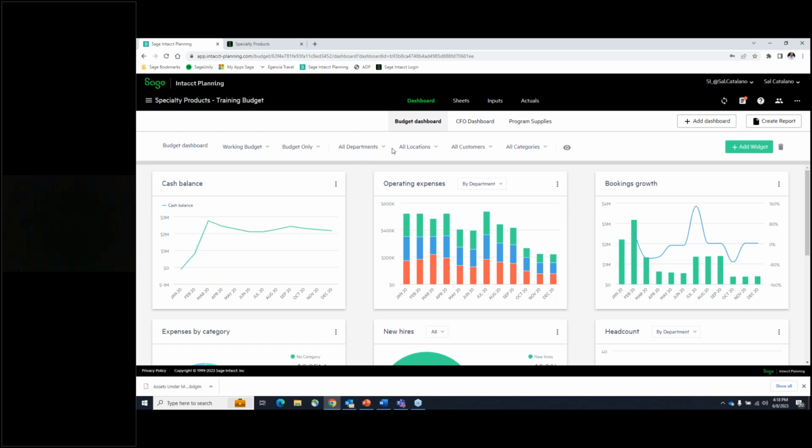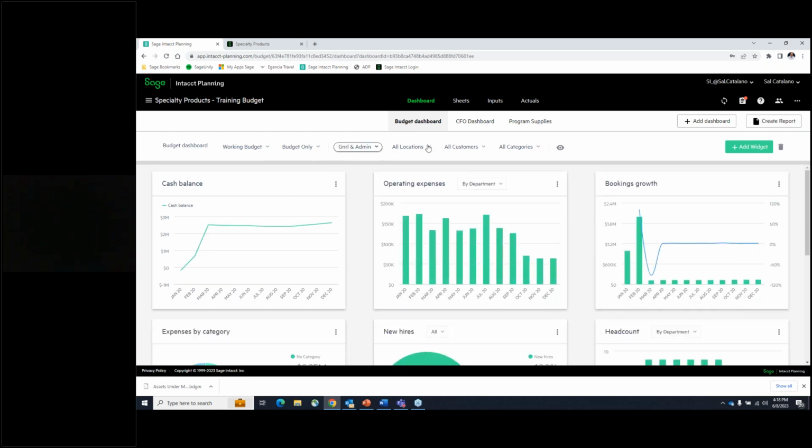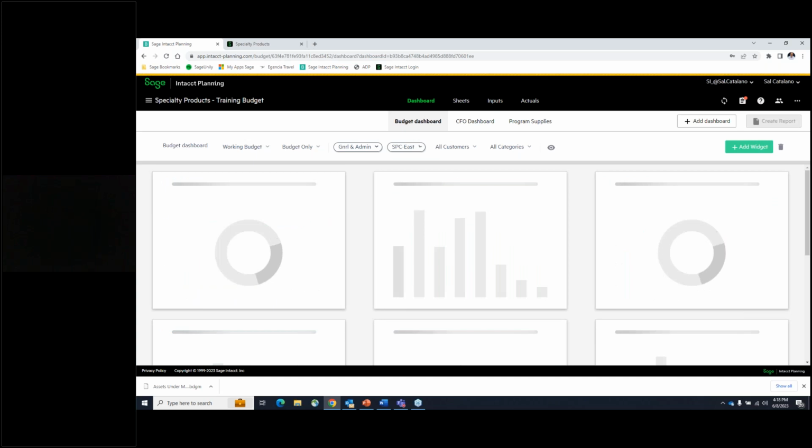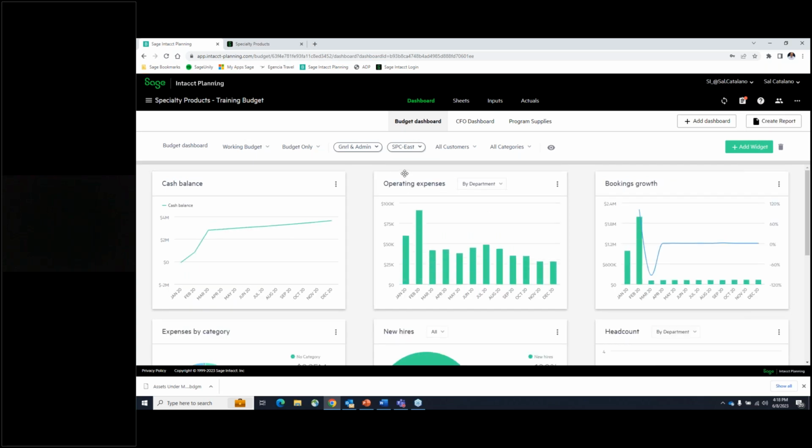This all came over from Sage Intacct Core. So whatever dimensions you're utilizing in Sage Intacct, they will be available here for you to filter out. So if I want to filter out a specific department, I can go ahead and do so. Same thing with a location. If I want to do a specific location, I can go ahead and do that.